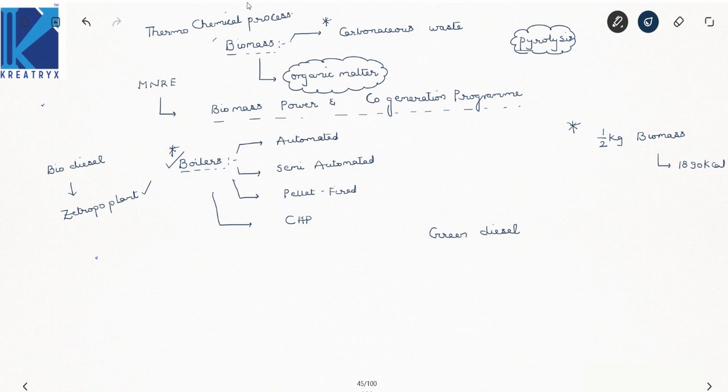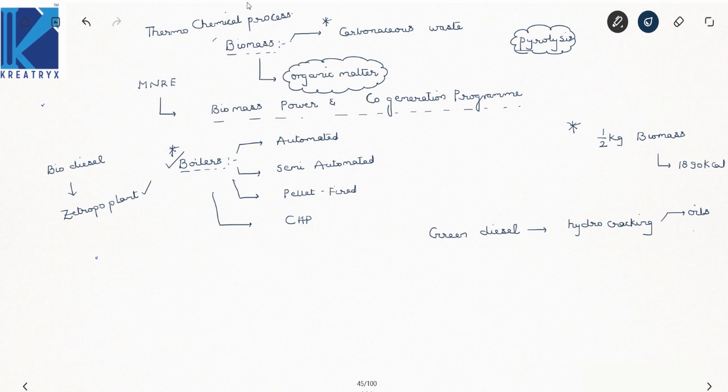Now what is green diesel? Now this green diesel is produced by hydrocracking biological oils feed, right? Hydrocracking the oils, such as your fats and vegetable oils.